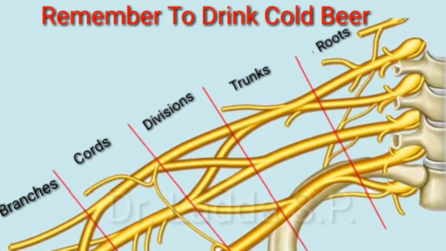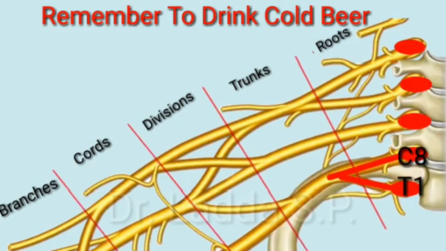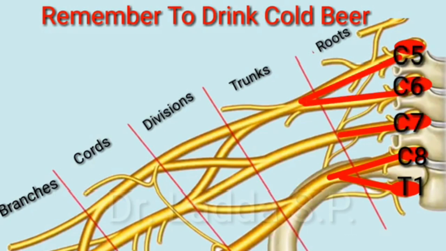Now in our story, who are the roots? Two peons, two assistants and one boss. These are the roots. Then they gather and they form trunks, and those are the three trunks. One trunk is formed by two assistants, that is the upper trunk.